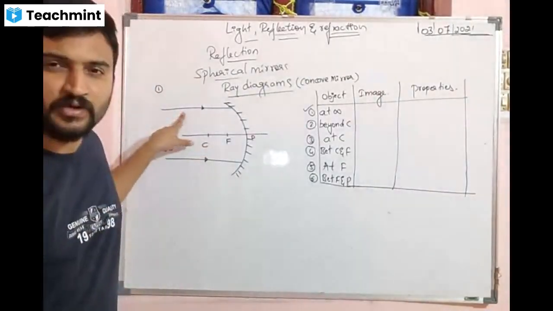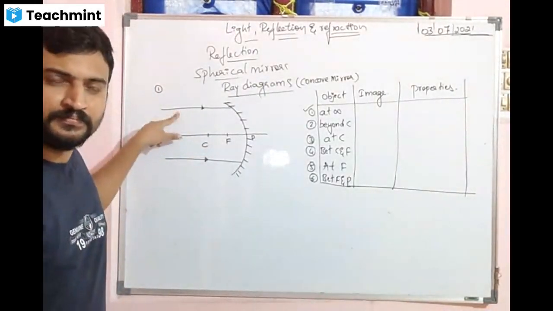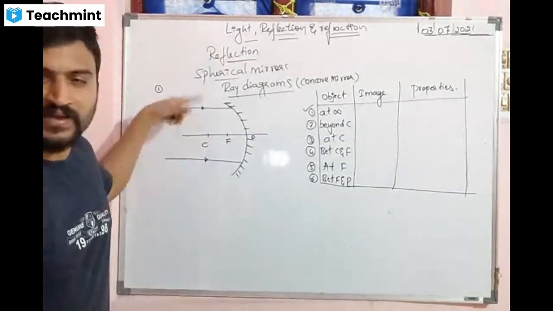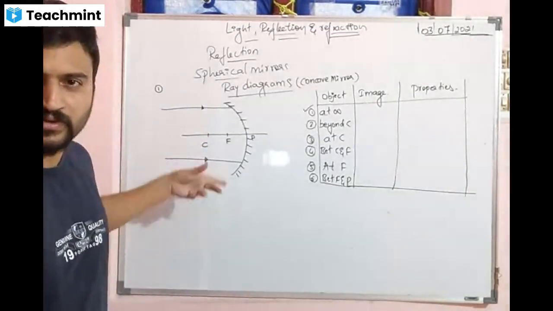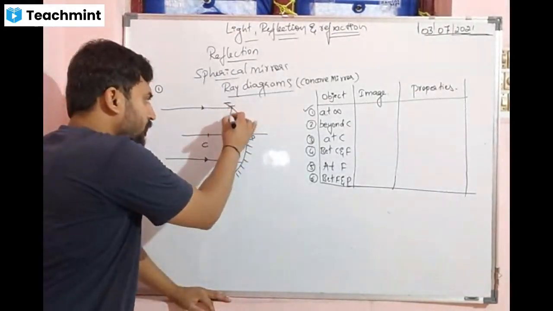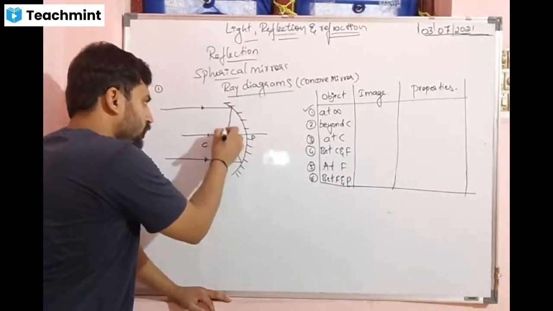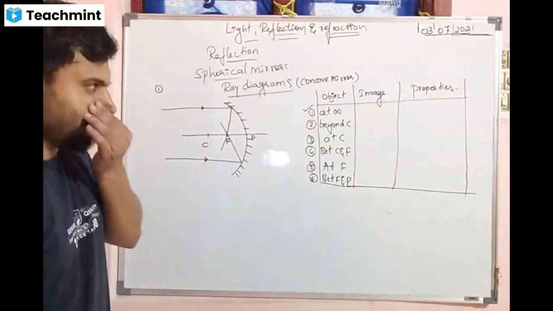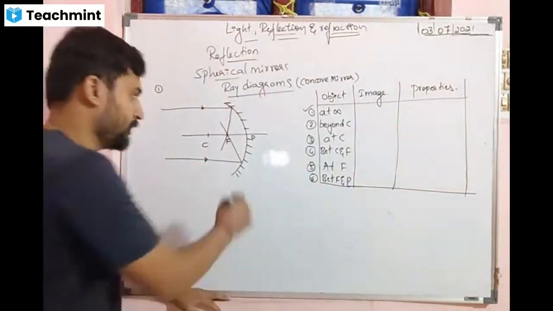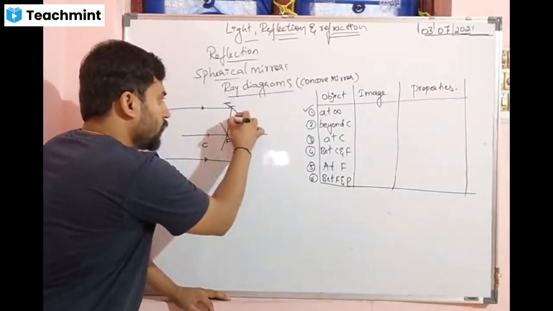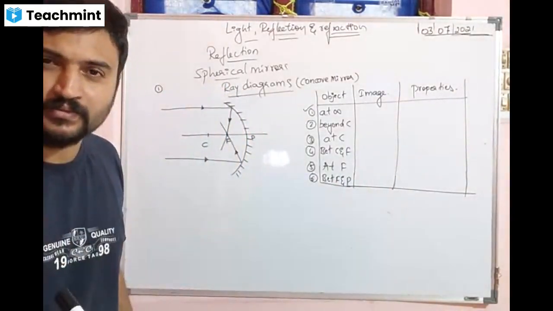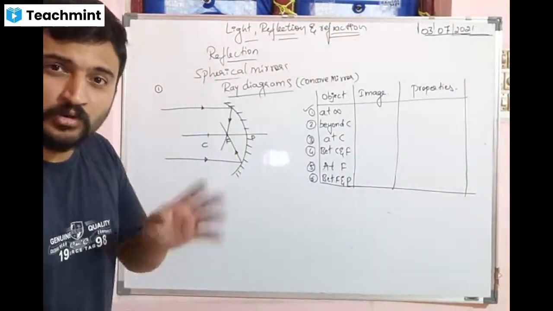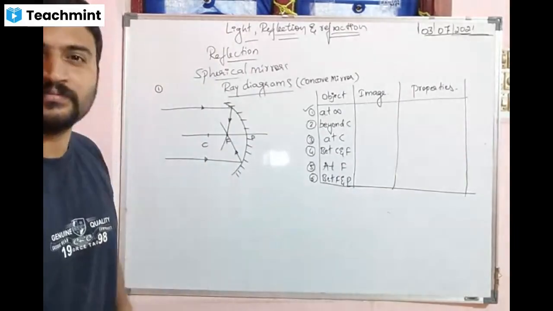Tell me, which ray is this? Ray 1, 2, 3, 4. Ray 1. Before reflection it is parallel, it is also ray 1, parallel before reflection. Then what happens after it strikes? Where are they meeting? They converge at F, the principal focus. You have to mention this arrow mark. Is the arrow mark necessary? If you don't put the arrow mark, you can't tell which direction it is going. It is like a bus without a board, you wouldn't know where it goes.